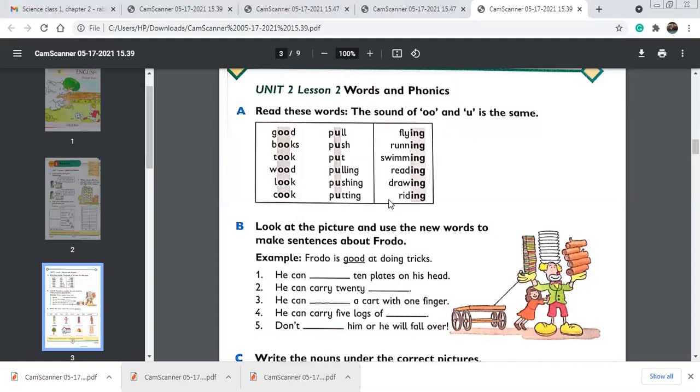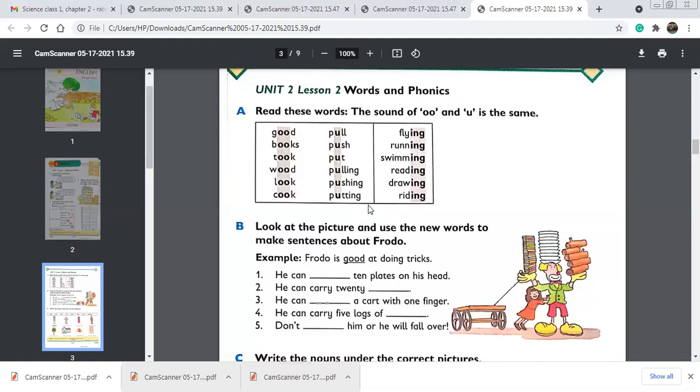Okay, so we have discussed the short double O sound and the U sound. U and double O give you the same sound. The long double O sounds are moon, roof, broom, room, stool, tool, zoom, spoon.